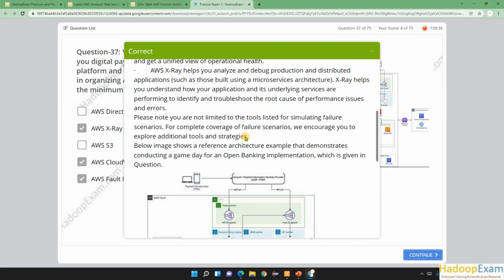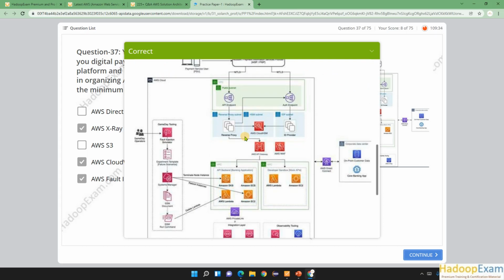This is the answer, and you can go over its explanation further. That's all about question number 37.